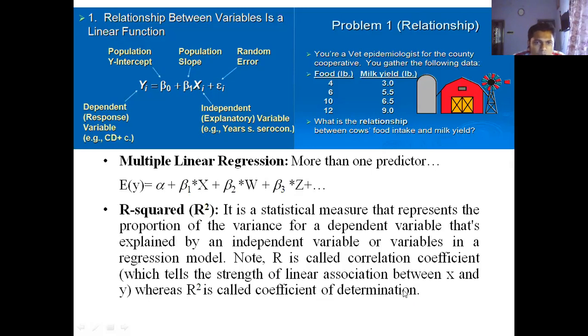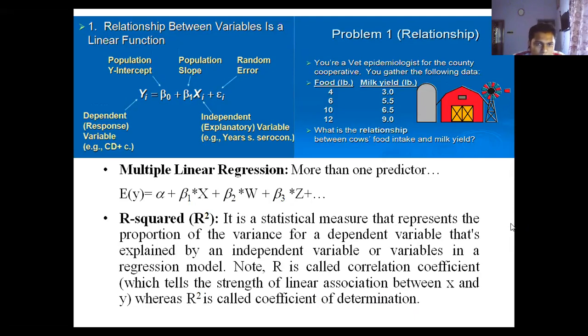By means of R square, which takes a value from 0 to 1, you can estimate the proportion of the variance for a dependent variable, that is, how much variance of the dependent variable can be explained by the independent variable. That is represented by R square. Okay.